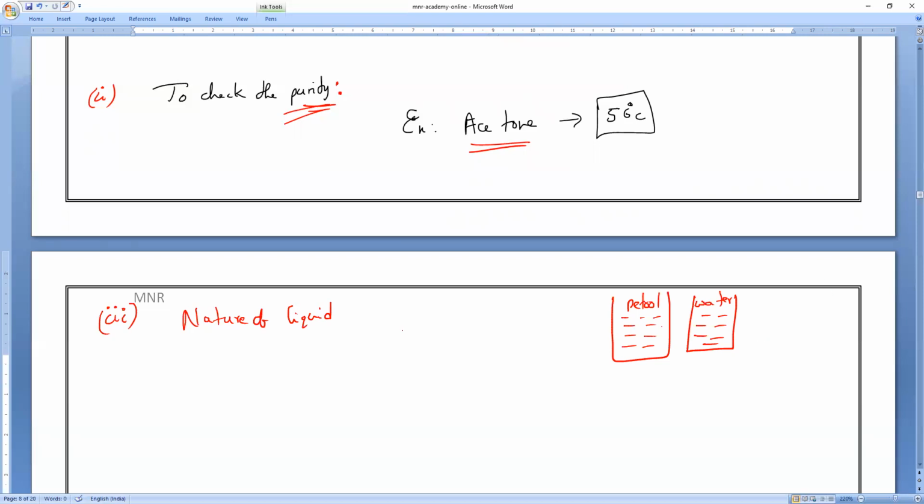So the substances that can change their state easily. Suppose alcohol. If you take ethyl alcohol, the boiling point is 78 degrees Celsius. If you expose it to the atmosphere, it will evaporate easily. So the substances that can change their state easily are called what substances? They are called volatile substances. All of you remember that.